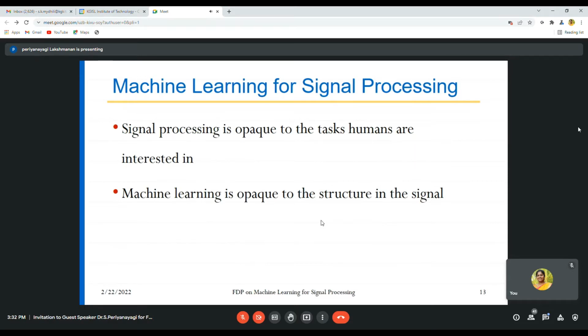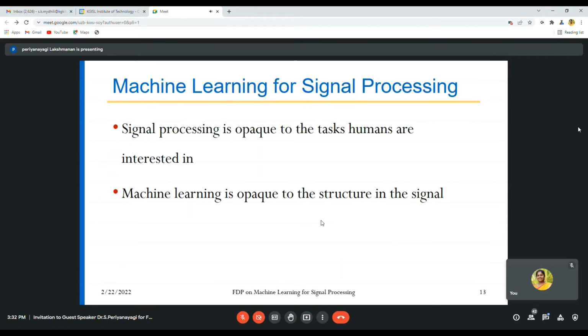If you take an image, we will concentrate on RGB values to know what the object is. But with machine learning, it is opaque to the structure of the signal. It does not say how the frequency is, how the spectrum is, what the RGB value is.